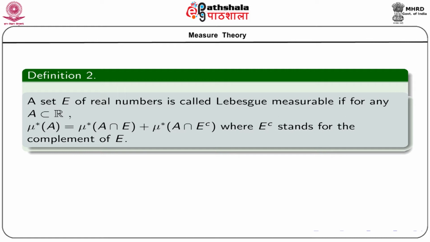Just think of the definition in this way: when we are considering Lebesgue measurable sets, we are talking about some special sets E which have this particular property, that whenever the set E divides any set A into two disjoint parts, namely A intersection E and A intersection E complement, the Lebesgue outer measure of the whole set A can be obtained as the sum of the Lebesgue outer measures of the two parts.